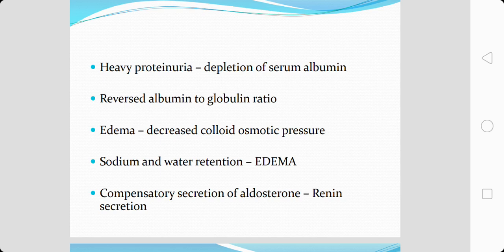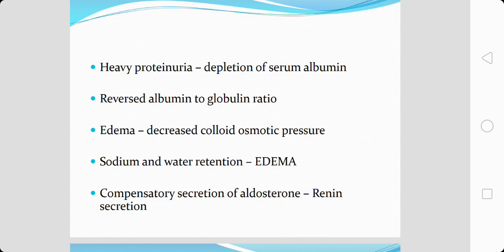Sodium and water retention is because of a compensatory secretion of aldosterone. This aldosterone makes sure that the intracellular volume is maintained. When there is decreased colloid osmotic pressure, a lot of fluid gets extravasated into the extracellular space.